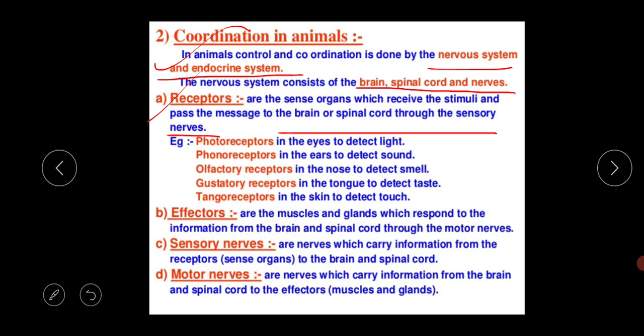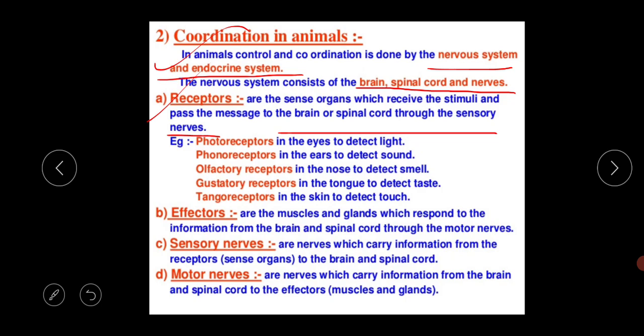In our body, a total of 5 sense organs are there: the eyes, ears, nose, tongue and skin. The first one is the eyes, second ears, third nose, fourth tongue and fifth is skin. Each and every sense organ has its own receptor system, and through this receptor all the messages are captured and transferred to the brain and spinal cord through some nerves. I will discuss the nerves later.